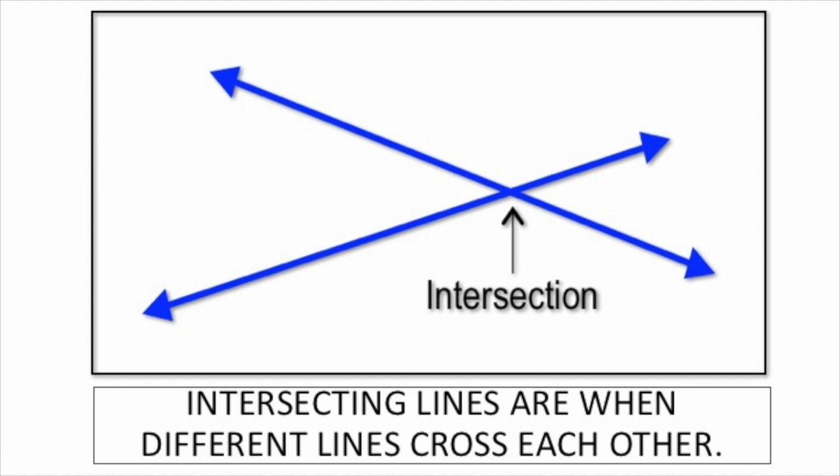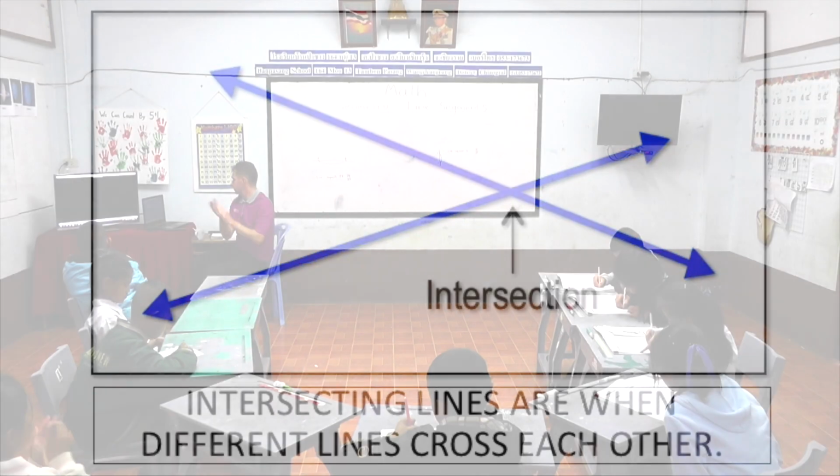And the last one, intersecting lines are when different lines cross each other. And the point at which the two lines meet is known as the intersection. Okay? So the point where the two lines cross is the intersection point. Any questions, guys? No. Okay, that was excellent. Well done.